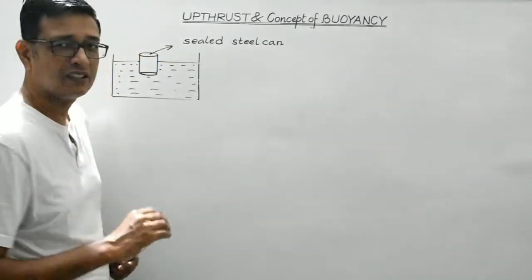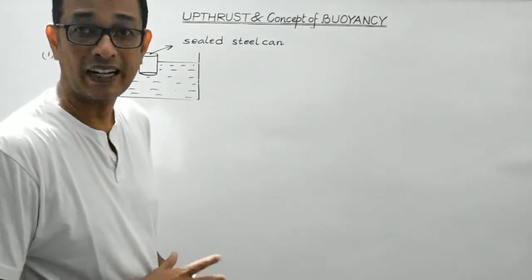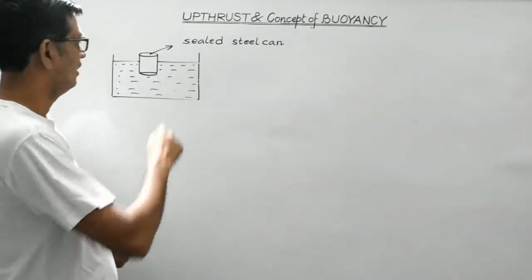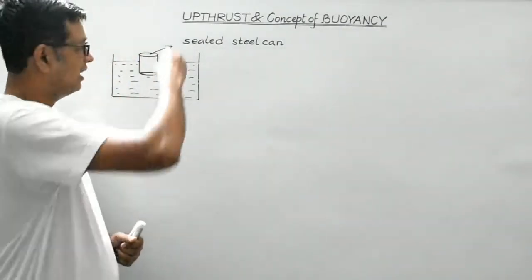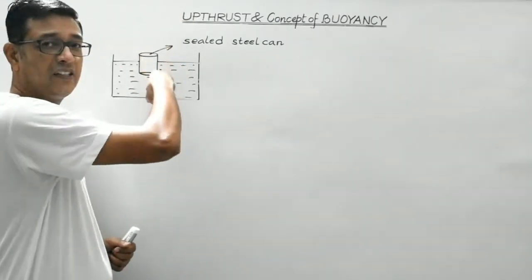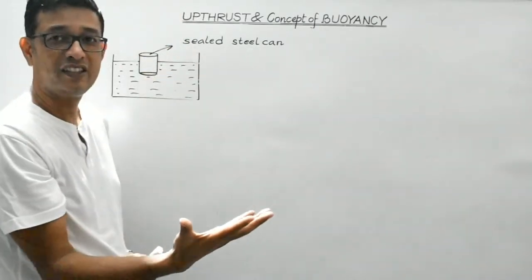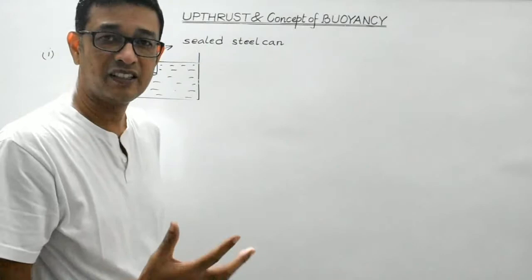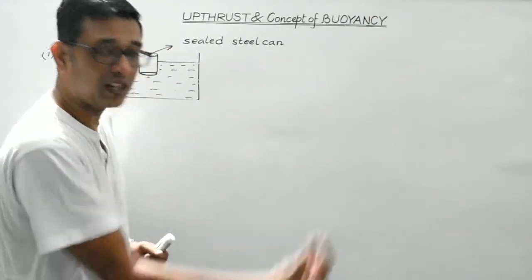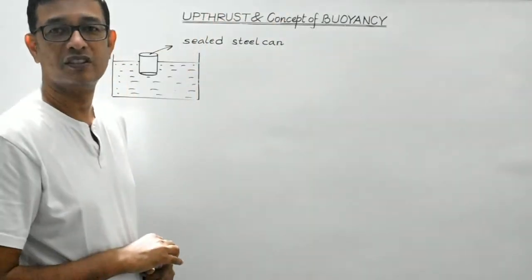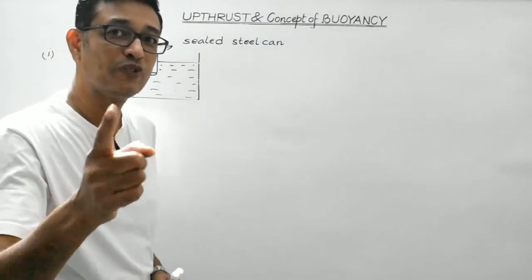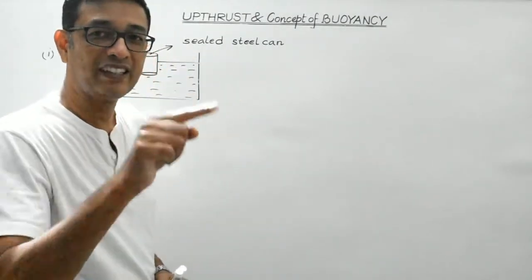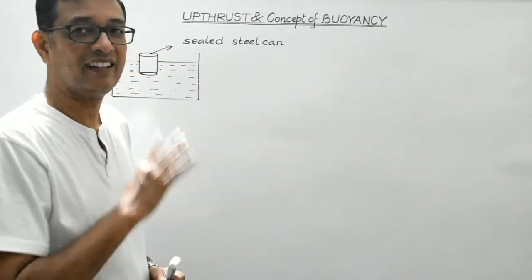So you can do it in your practical life as well. Suppose you immerse this can completely inside the liquid and just release it, then what happens? Immediately, instantly, the can will come to the surface of the water. It is because of that upward force exerted by the liquid on the can.